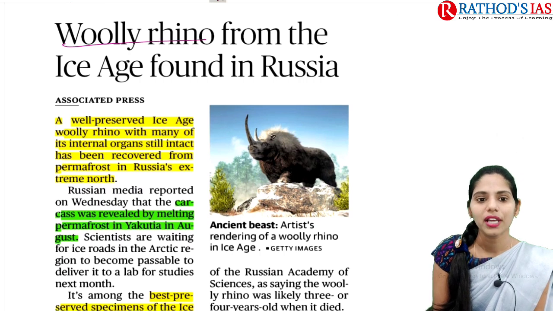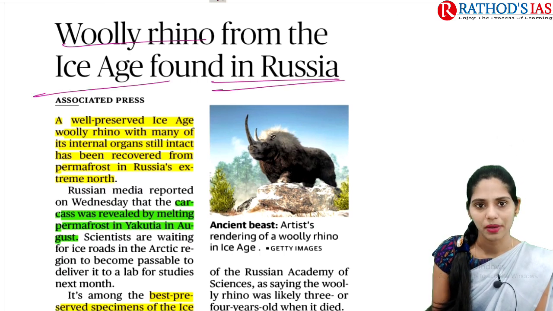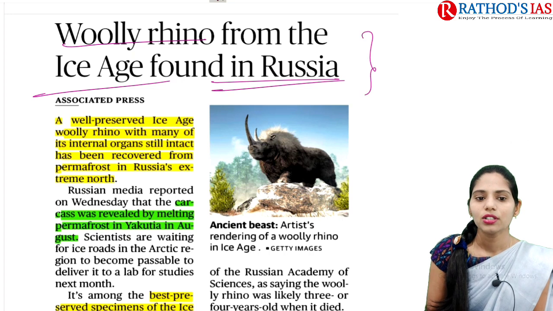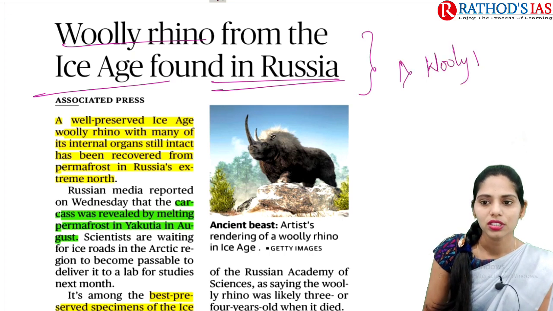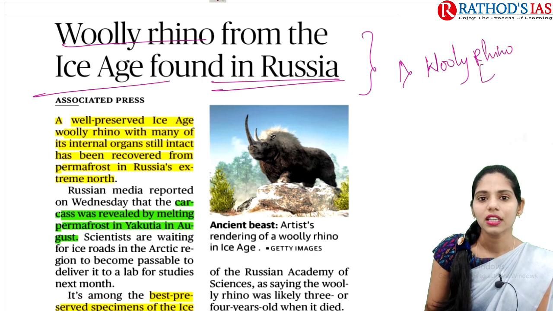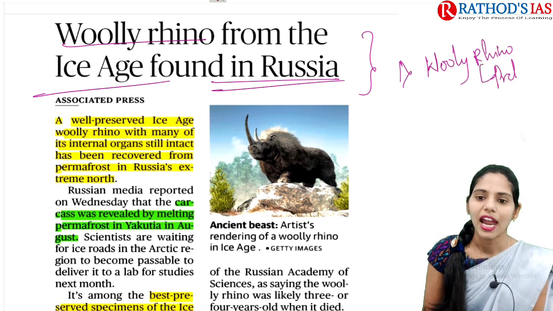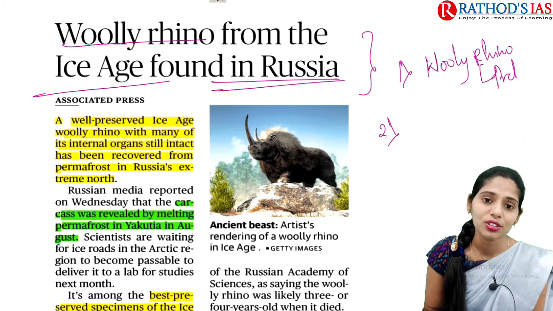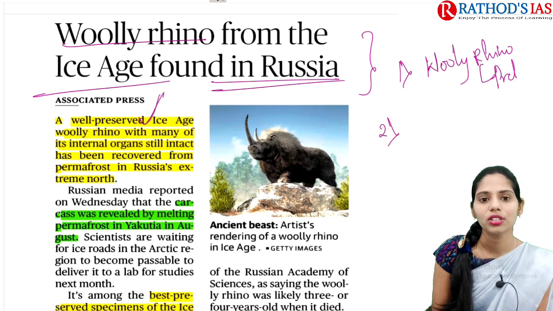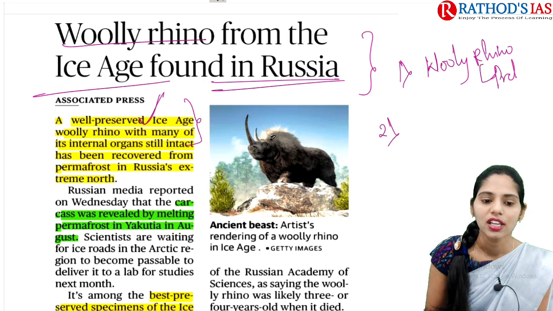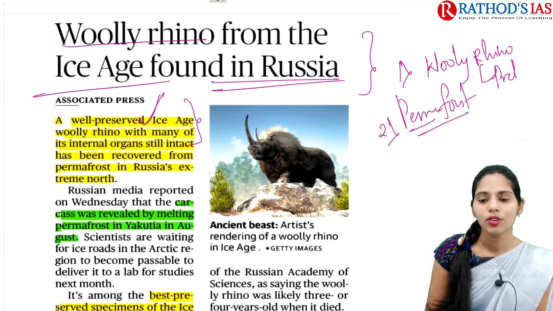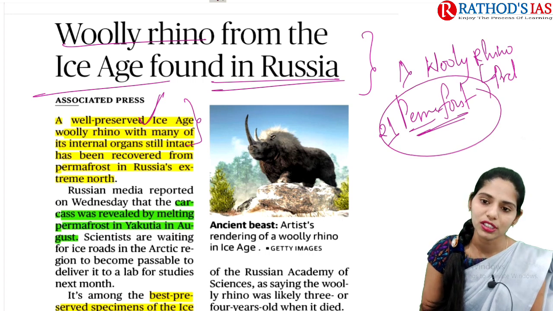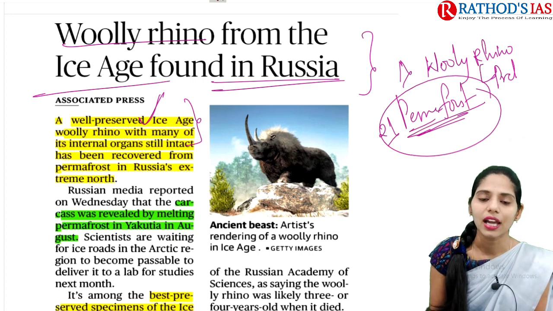Woolly rhino from the Ice Age found in Russia. This article mainly talks about one important species, the woolly rhino. This article will be very important regarding prelims. And one important thing you should think about here is the permafrost. So what is this permafrost? Whenever you see the word permafrost anywhere, what comes into your mind?